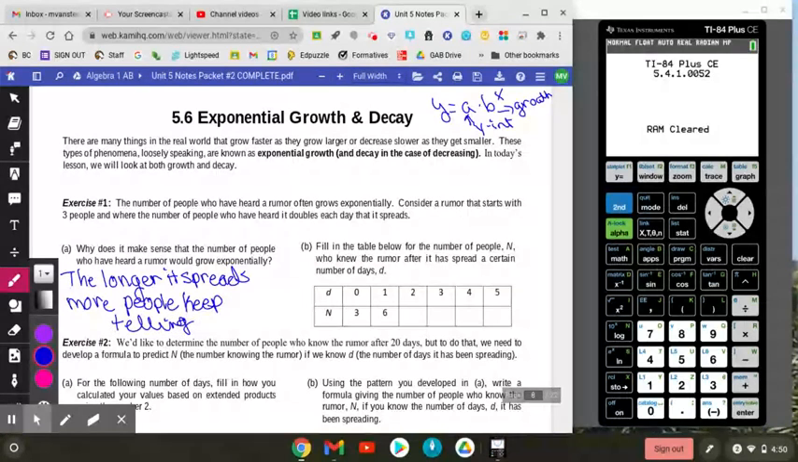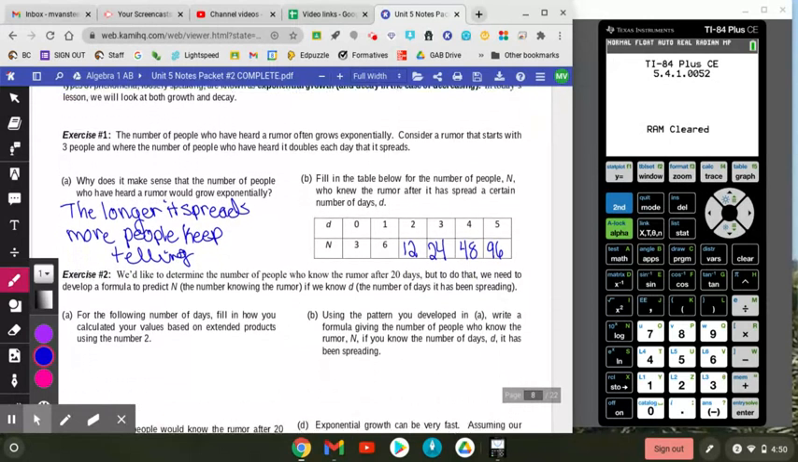So fill in the table below for the number of people n who knew the rumor after it has spread a certain number of days. It started with 3 people. And then each one of those people told 2 people. So it doubled. Now we have 6. Each one of those people tells 2, so now 12 people know. And then each one of those 12 tells 2 more, so now 24 people. And 48 and 96. It keeps going up by multiplying by 2.